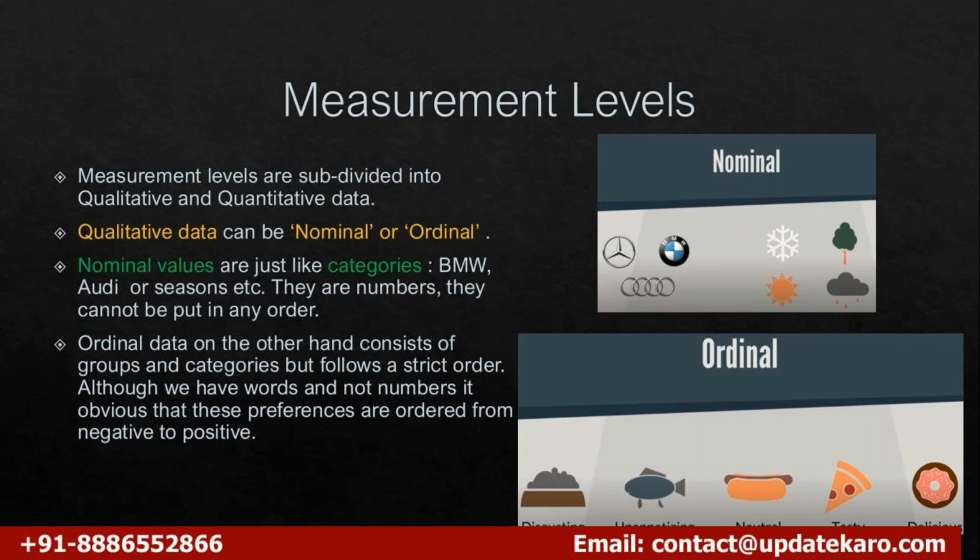Why did we get the word ordinal? Order means the terms or the words should be in an order. The categories themselves should be in an order. Here, if you see, it starts from an extreme negative word towards an extreme positive, passing through a neutral word in between. Disgusting means it is the worst. Unappetizing, it is not.